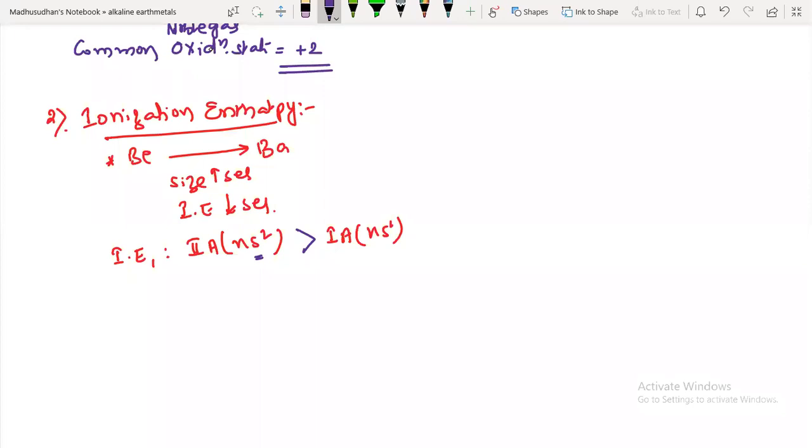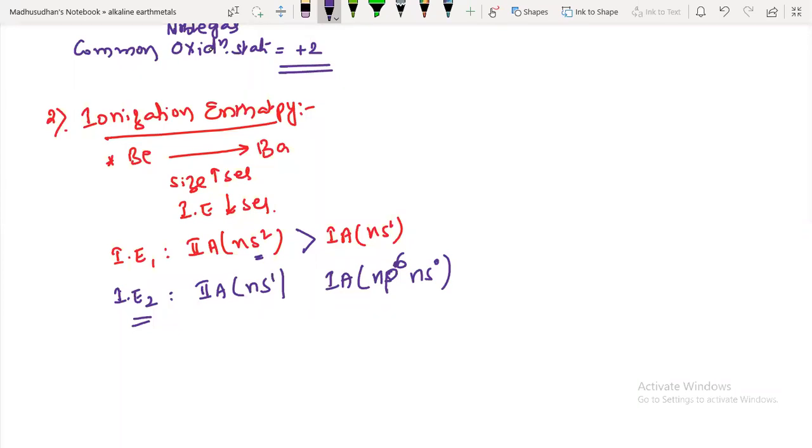Okay. Next, I'll compare second ionization energy. Second ionization energy of second A group elements. What is their configuration now? ns1, right? Second ionization energy of first group elements, you will get ns0. That means before that you have np6 configuration, and this is ns0.